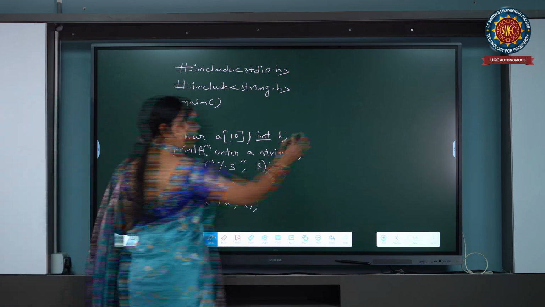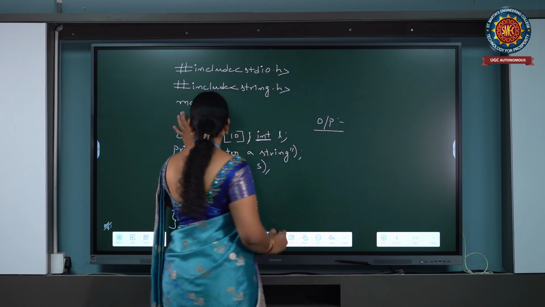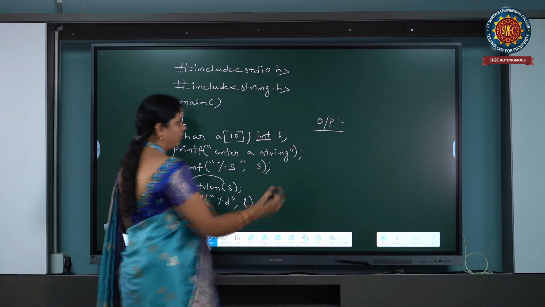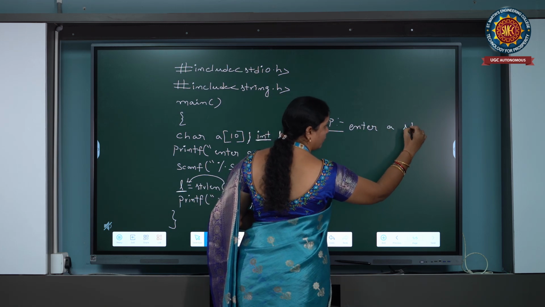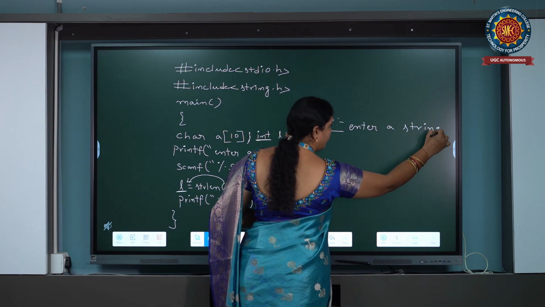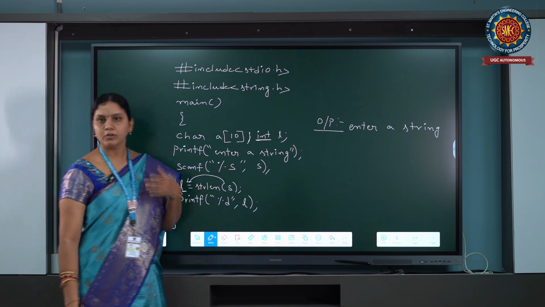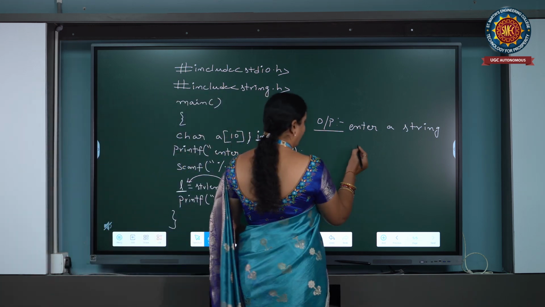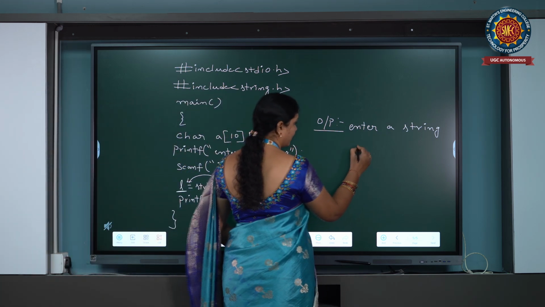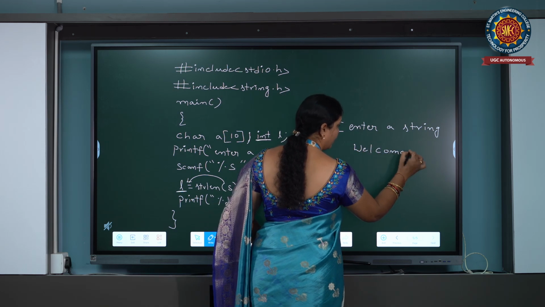See the output now. It is going to print enter a string. By seeing this text message, we get to know we have to enter a string through the keyboard. So I am entering the string welcome.